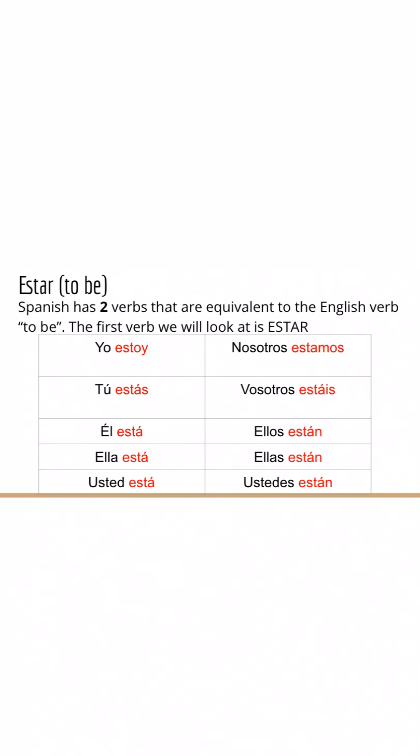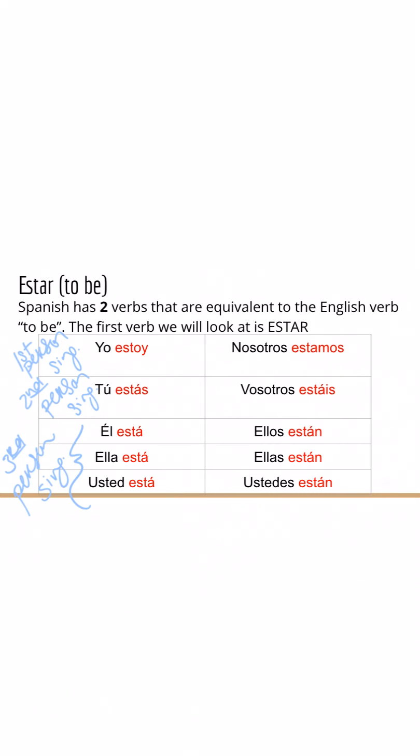So here we go. Here are our conjugations for estar. We have yo estoy, right? This is my first person, singular. We have tú estás. This would be considered the second person, singular. We have él, ella, y usted está. We remember that these three guys share that conjugation, and this is the third person, singular.